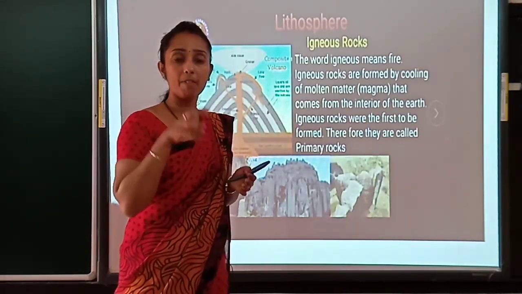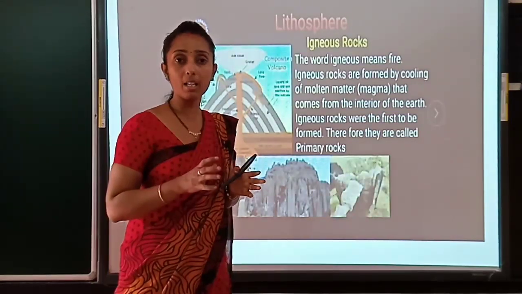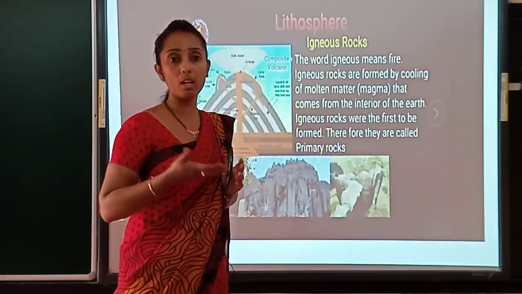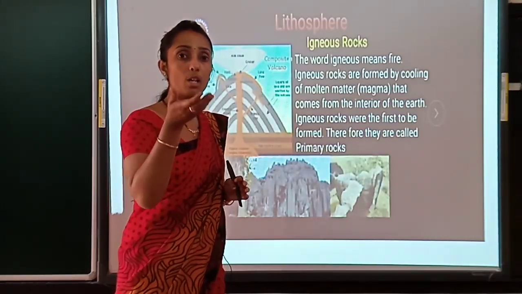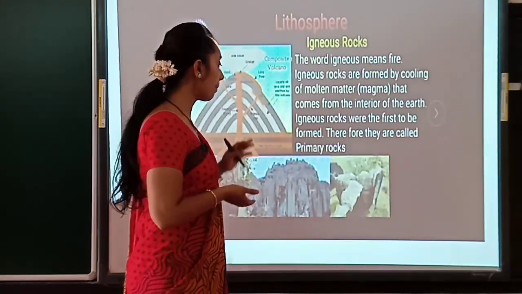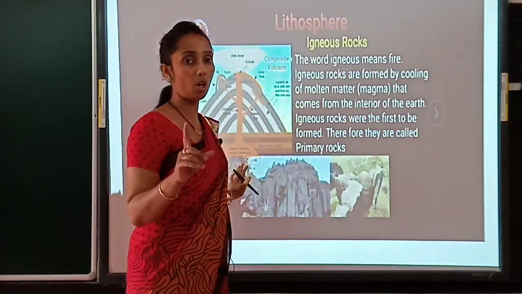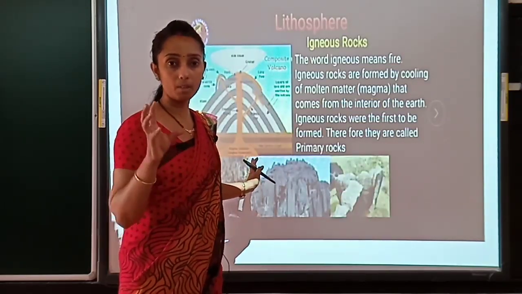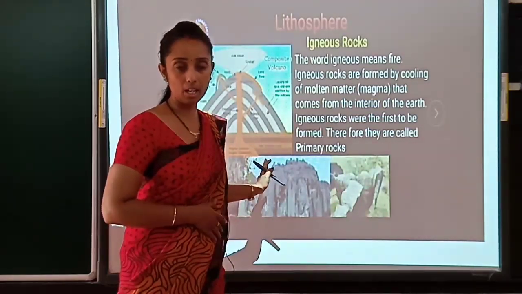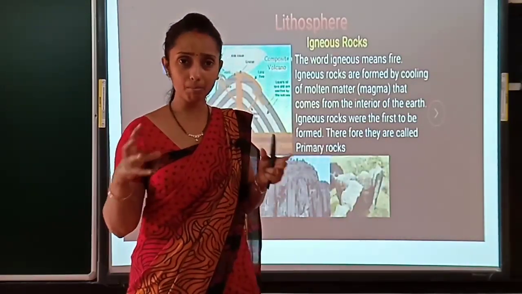Is it clear? From the mantle, all the molten or semi-liquid material comes up and solidifies, and that becomes the igneous rock. So it was called as made up of fire. Igneous rock is called made up of fire because in the mantle all the minerals are burning.